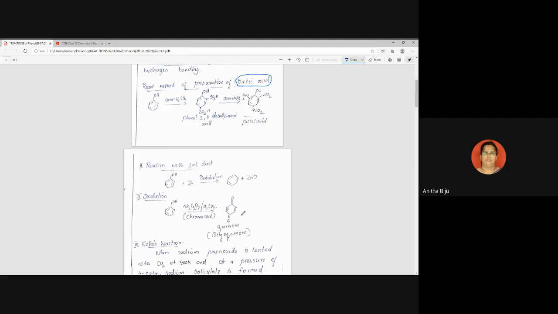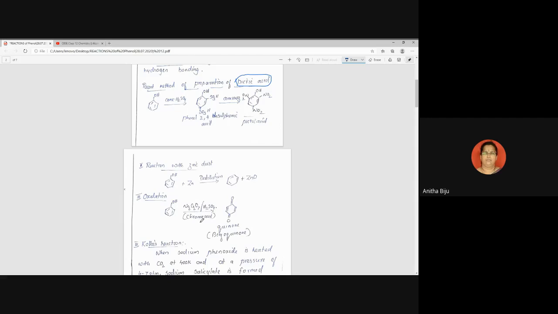And the compound is called quinone, Q-U-I-N-O-N-E. And the reagent used is chromic acid. But here direct chromic acid is not expressed in the equation. The reason is it is unstable. Chromic acid is unstable.